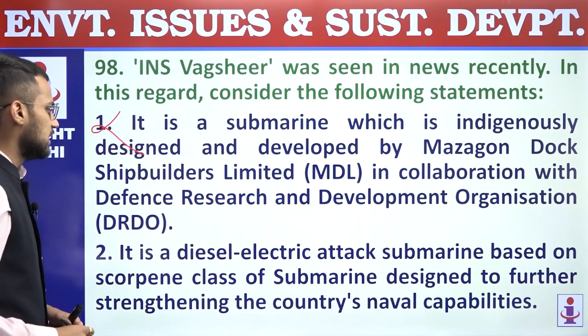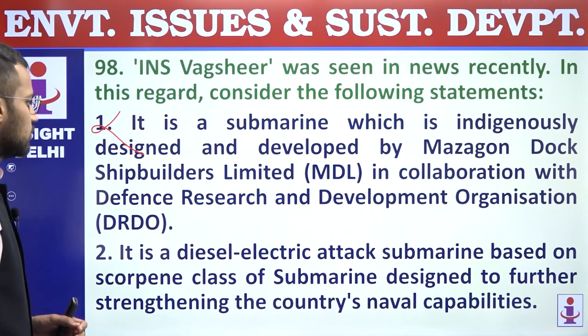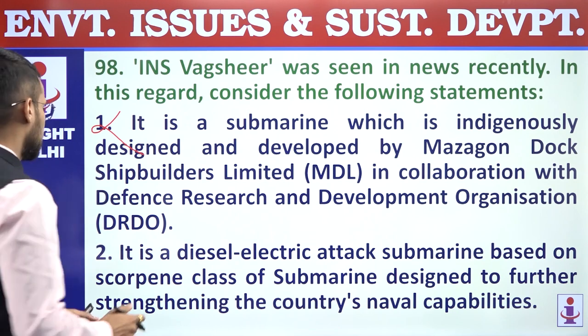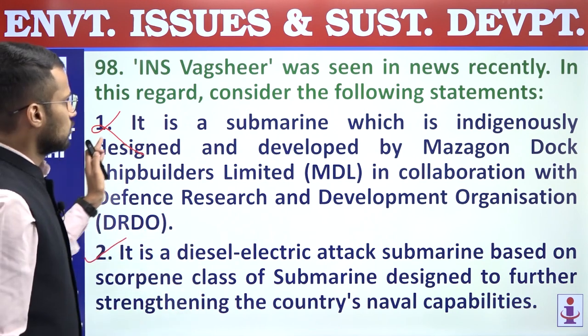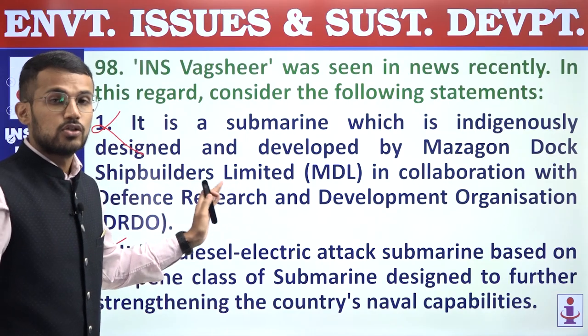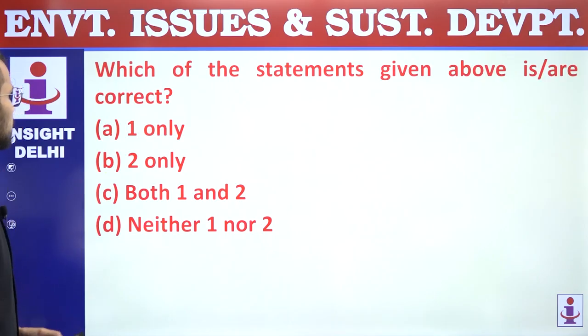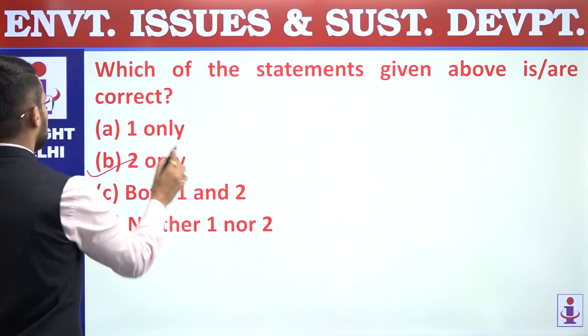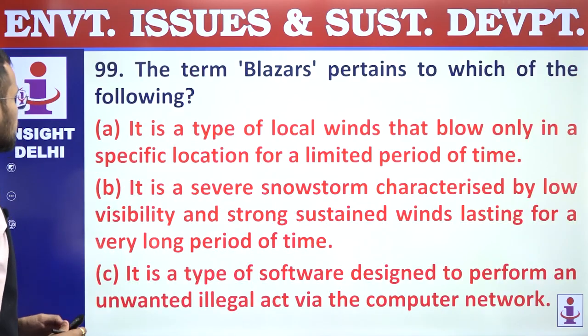Second, it is a diesel-electric attack submarine based on Scorpion class of submarine designed to further strengthen the country's naval capabilities. Second statement is a correct statement. INS Wagshir is a Scorpion class submarine. So only second statement is correct, and that's why answer is B, 2 only. 98, answer is B.